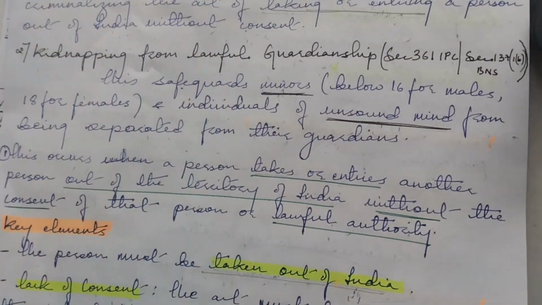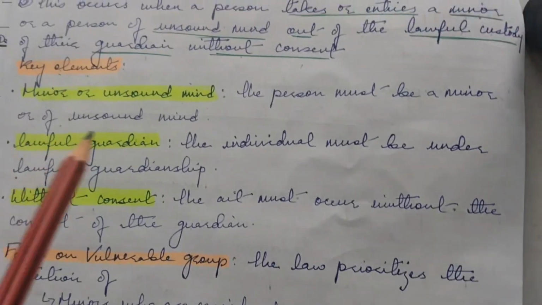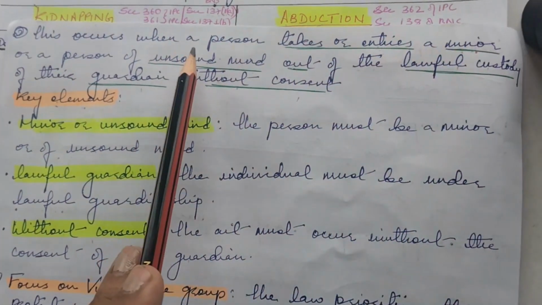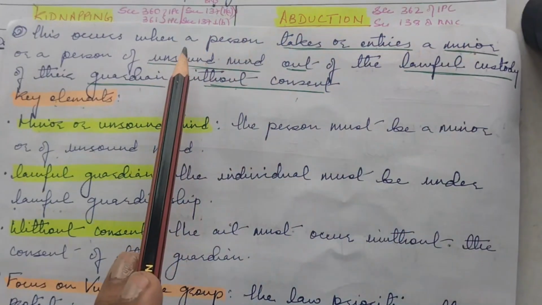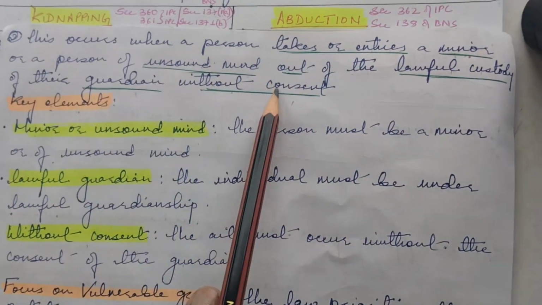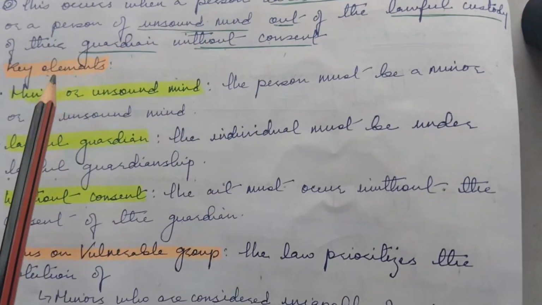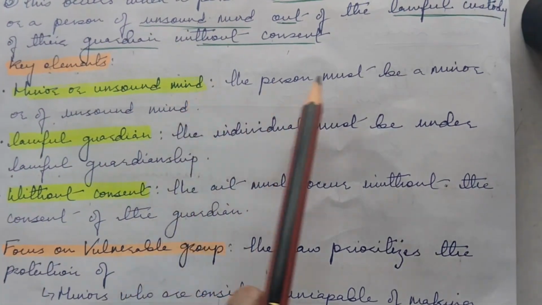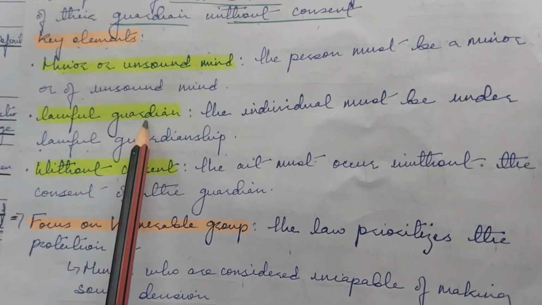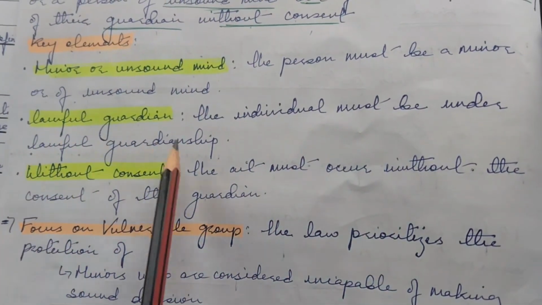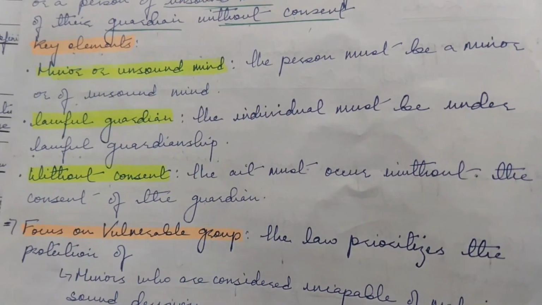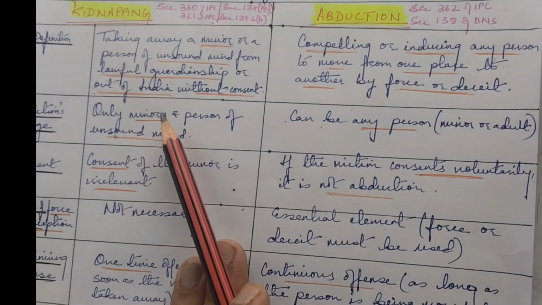The second is kidnapping from lawful guardianship. So here this occurs when a person takes or entices a minor or a person of unsound mind. Here minor or unsound mind is important, out of the lawful custody of their guardian without consent. And the ingredients would be minor or unsound mind. The person must be a minor or of unsound mind. Second is lawful guardian. So the individual must be under lawful guardianship and should be taken without the consent of the guardian.